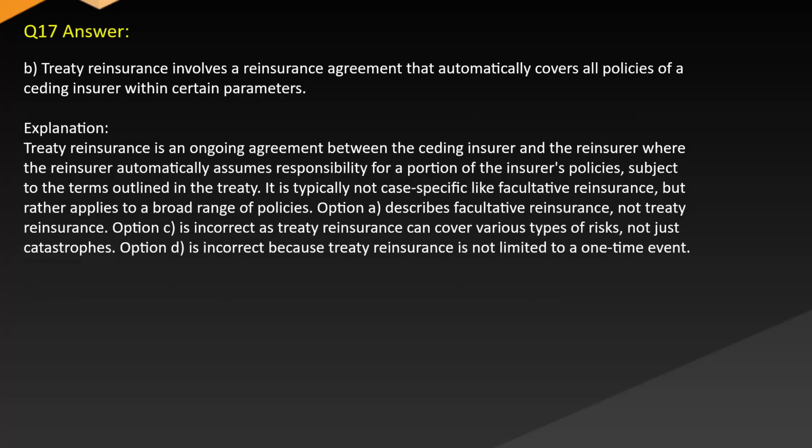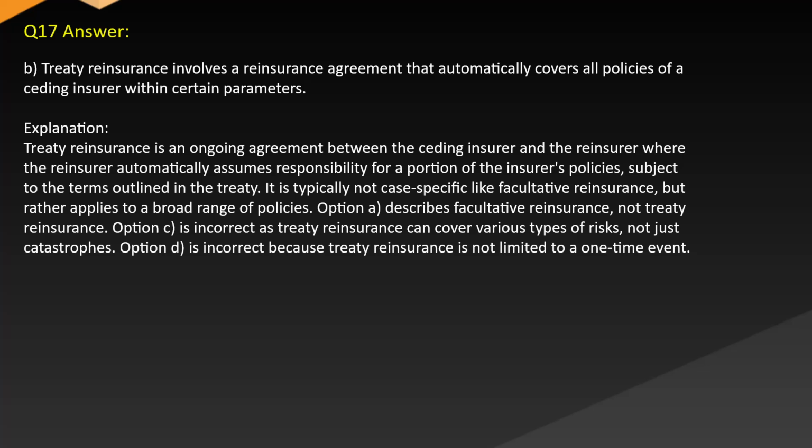Answer: B. Treaty reinsurance involves a reinsurance agreement that automatically covers all policies of a ceding insurer within certain parameters. Explanation: Treaty reinsurance is an ongoing agreement between the ceding insurer and the reinsurer where the reinsurer automatically assumes responsibility for a portion of the insurer's policies, subject to the terms outlined in the treaty.